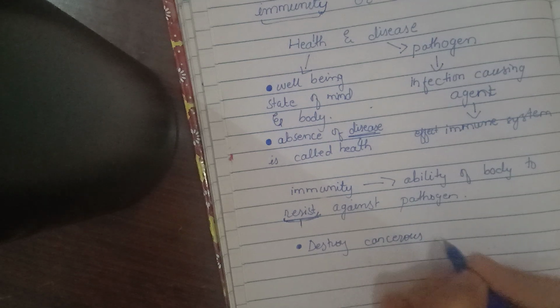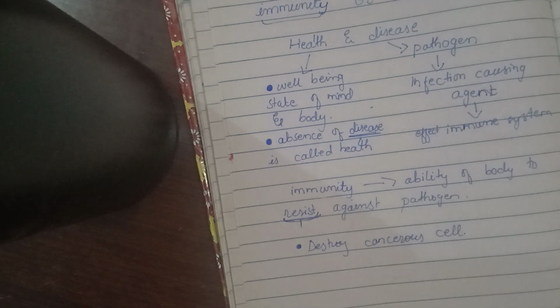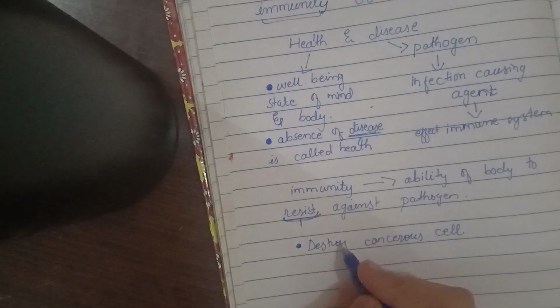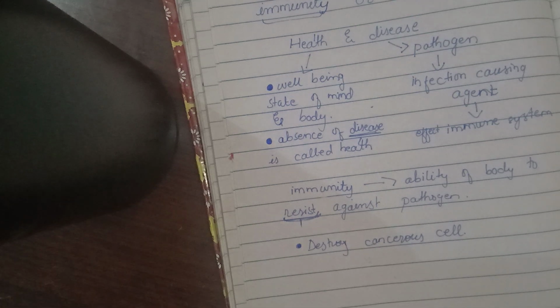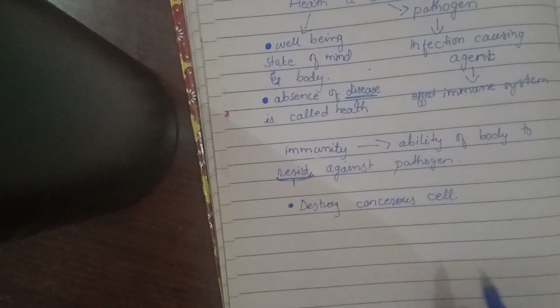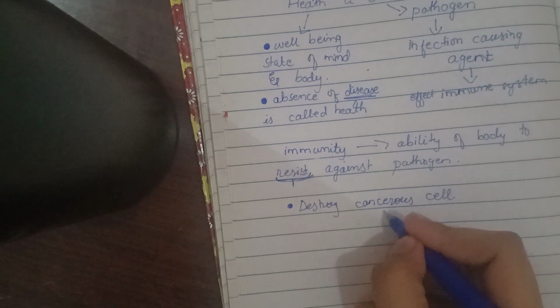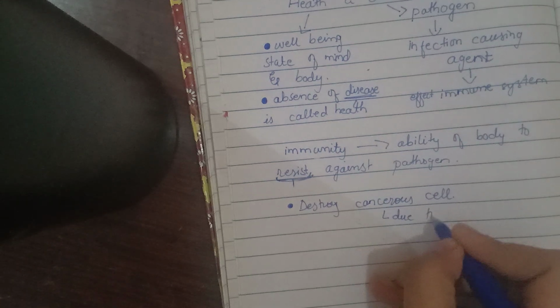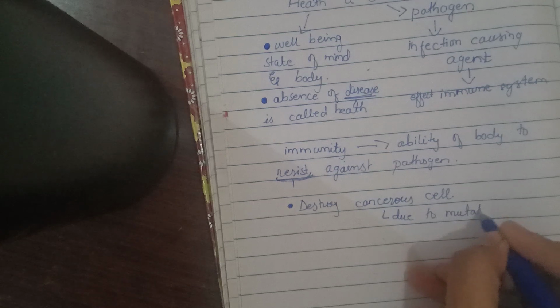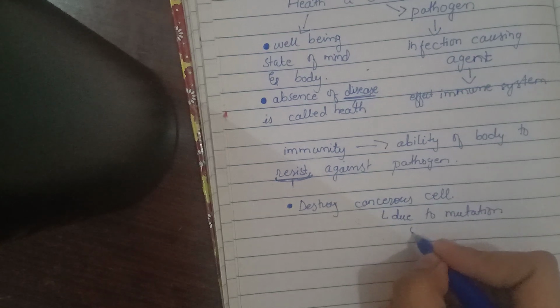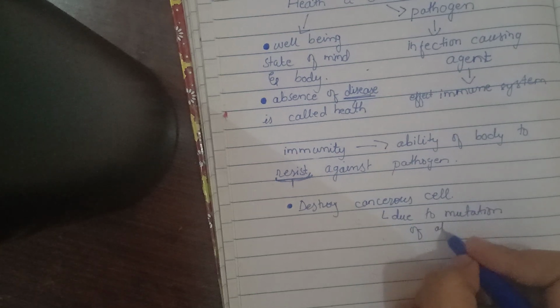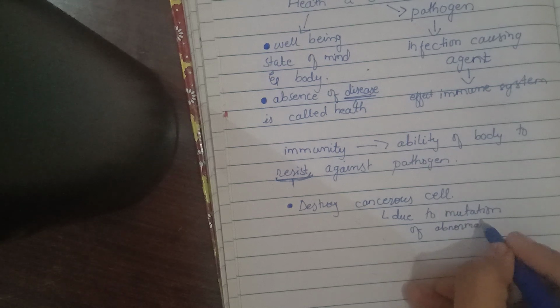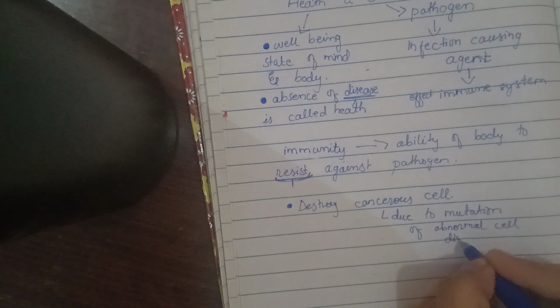Or you can say immunity destroys cancerous cells. Now you all must be thinking, what cancerous cells? You don't have cancer, so where do these cancer cells come from? So basically these are not that kind of cancer cells, these are due to mutation of abnormal cell division.